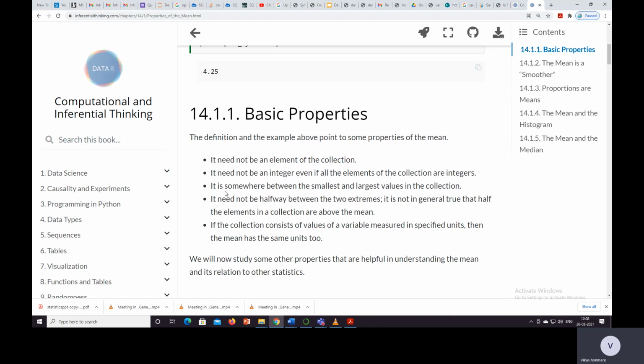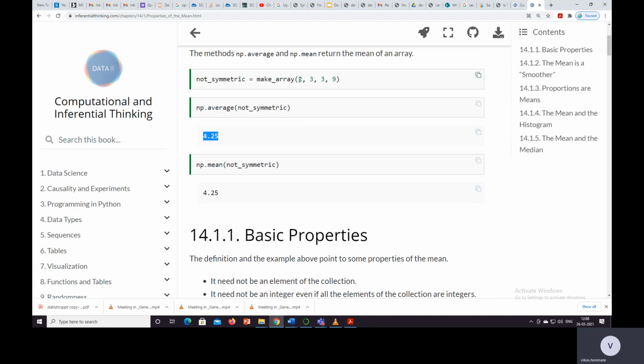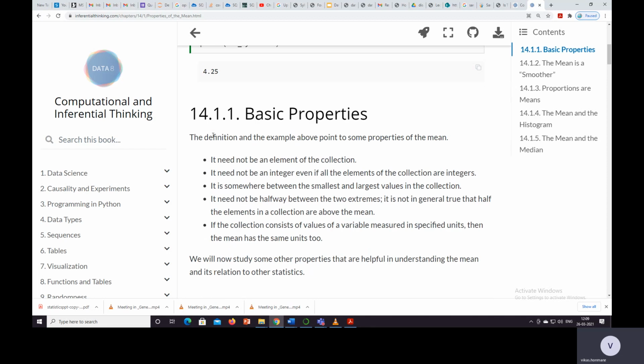The third property of the mean is that it is somewhere between the smallest and largest value in the collection. We can see here the smallest value is 2 and the largest value is 9. The mean is somewhere in between the smallest and largest, meaning it is between 2 and 9. So 4.25 is between 2 and 9.